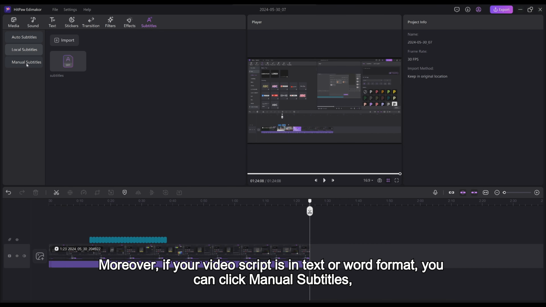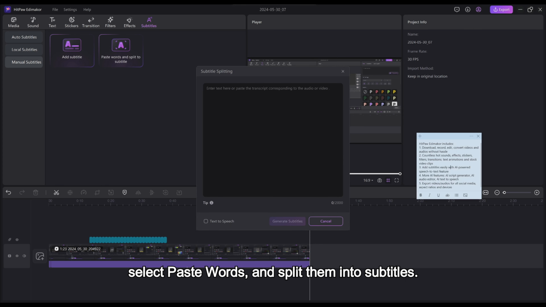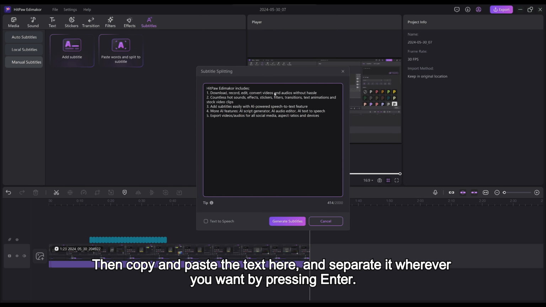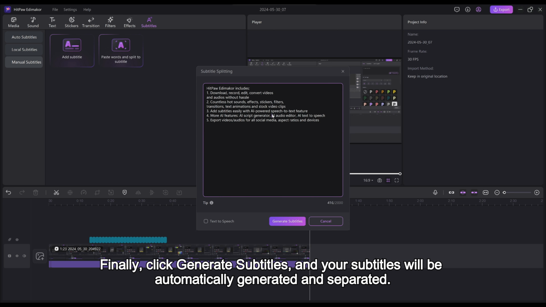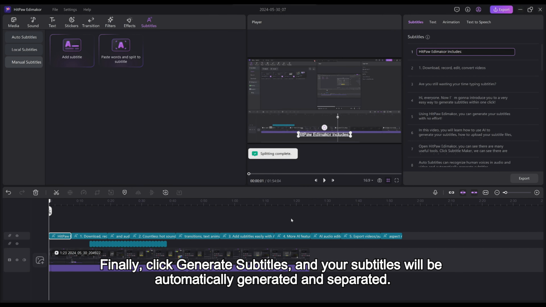Moreover, if your video script is in text or Word format, you can click Manual Subtitles, select Paste Words, and split them into subtitles. Then copy and paste the text here, and separate it wherever you want by pressing Enter. Finally, click Generate Subtitles, and your subtitles will be automatically generated and separated.